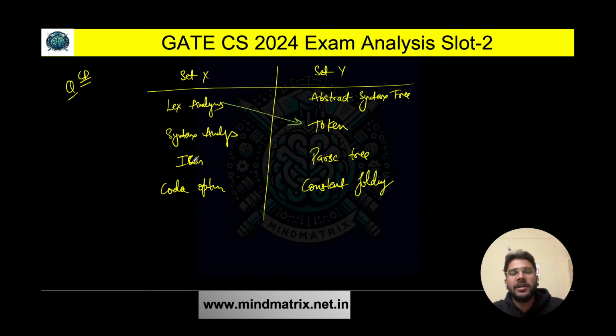Lexical analysis, definitely it is related to token. Syntax analysis is related to parse tree. Intermediate code generation is related to the abstract syntax tree, and code optimization is related to constant folding. That is one of the techniques of code optimization. I hope it is clear to all of you.